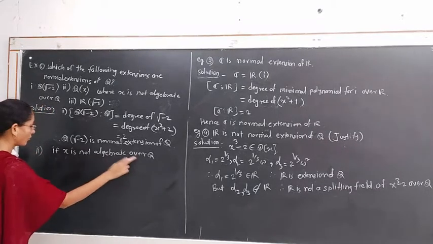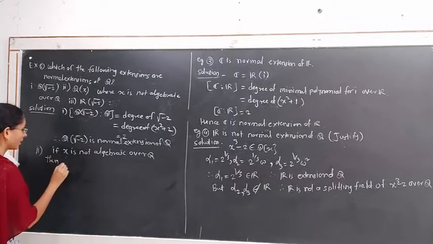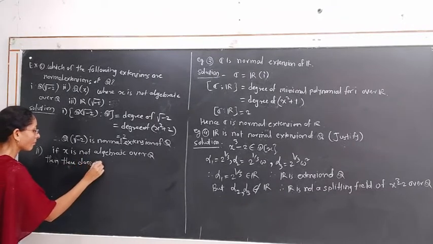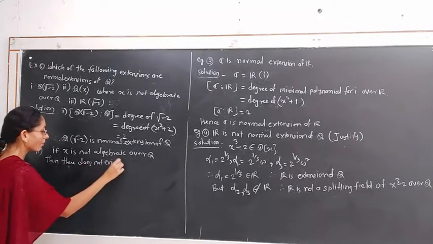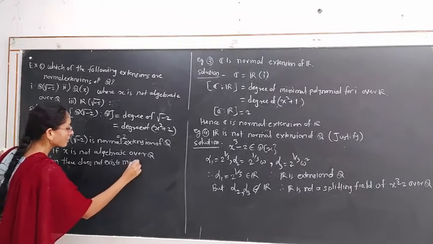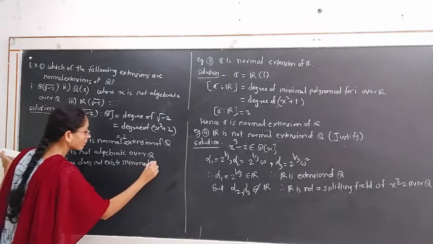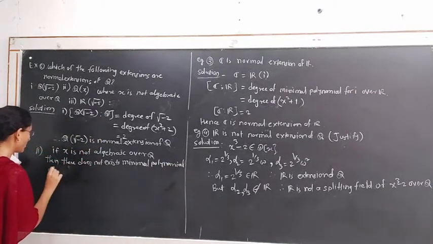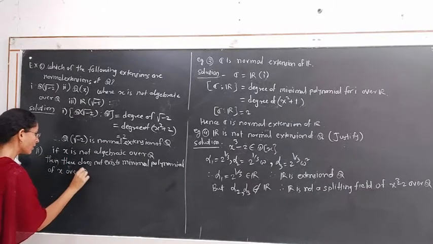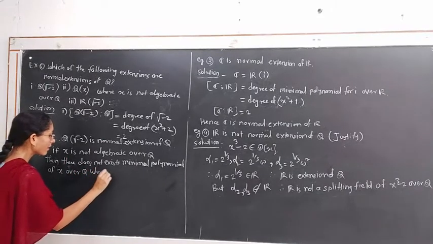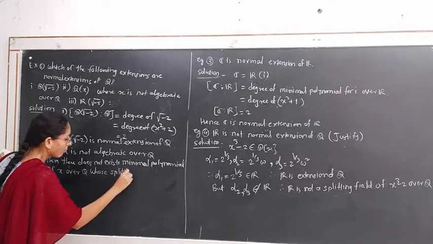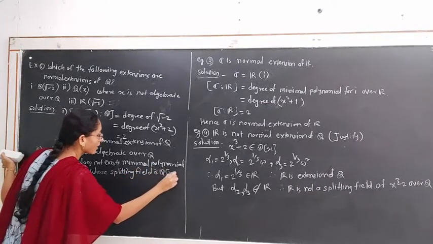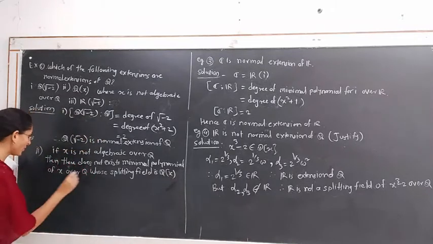If x is not algebraic over Q, then there does not exist a minimal polynomial of x over Q whose splitting field is Q(x). Hence, Q(x) is not a normal extension of Q.